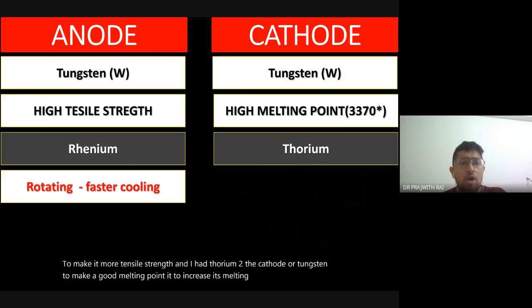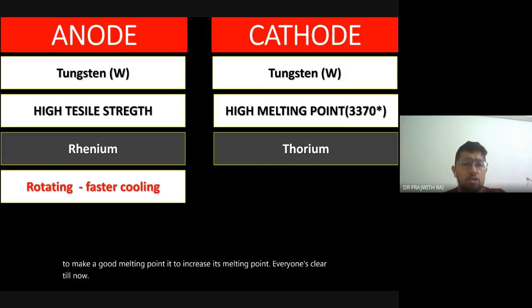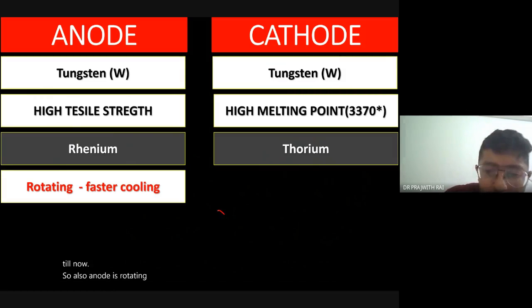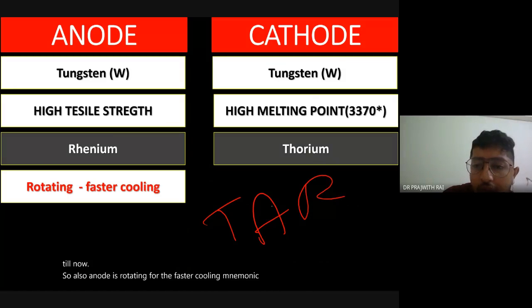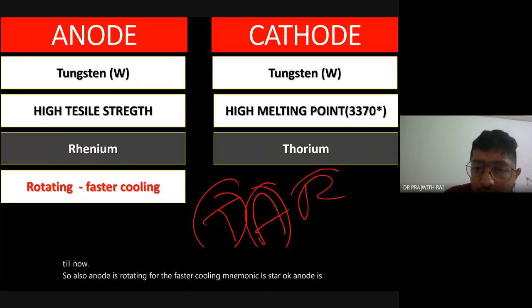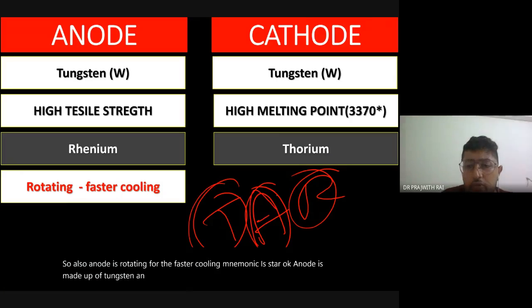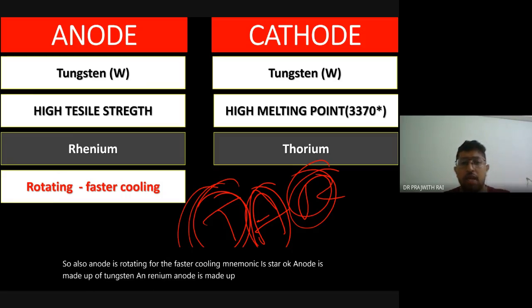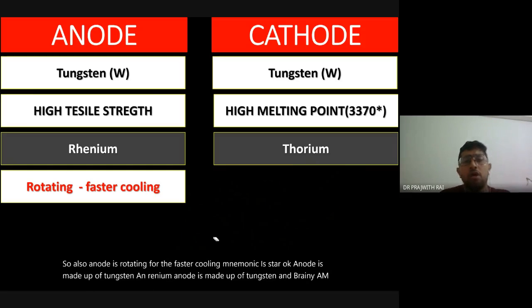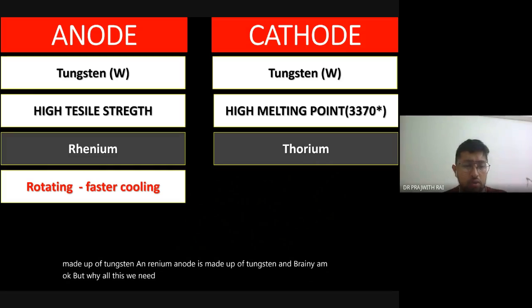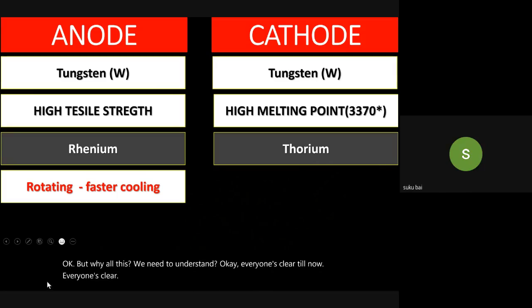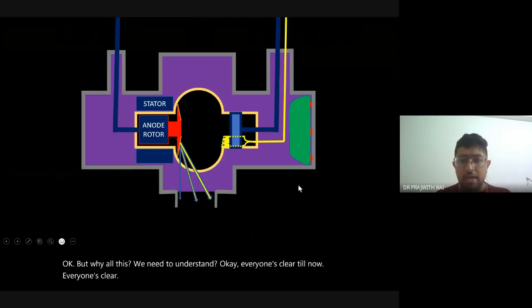Also, the anode is rotating for faster cooling. The mnemonic is: anode is made up of tungsten and rhenium. But we need to understand why all this is done. Is everyone clear till now? Are you guys clear? Yes, sir. Any doubts?